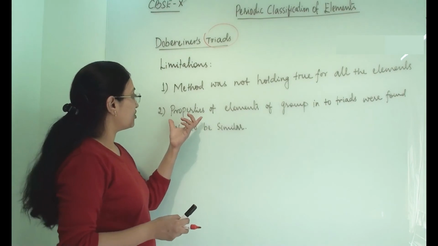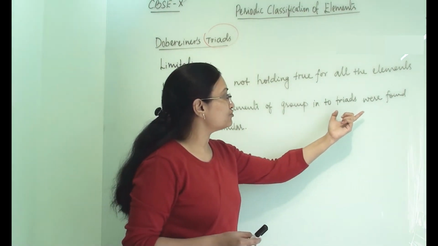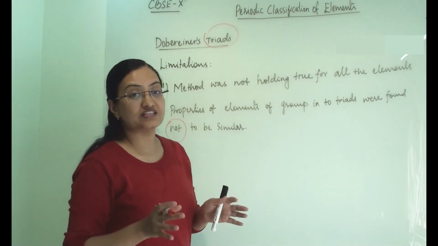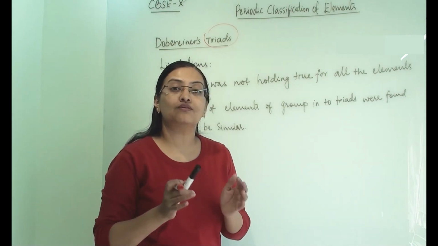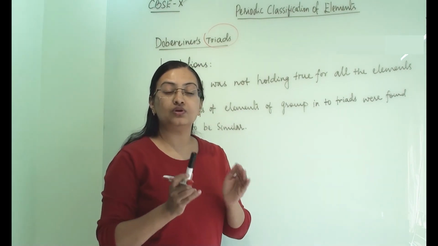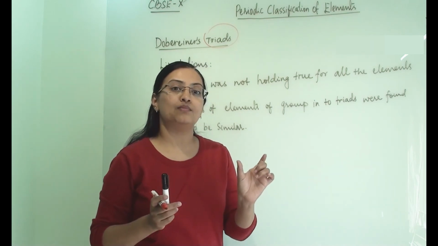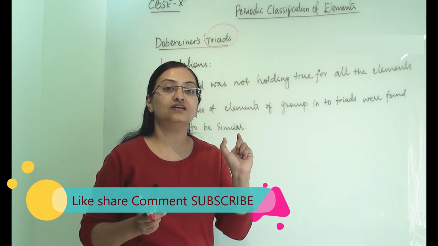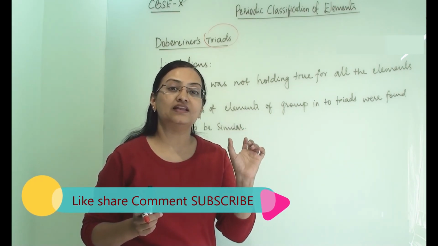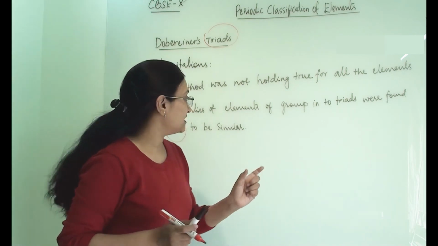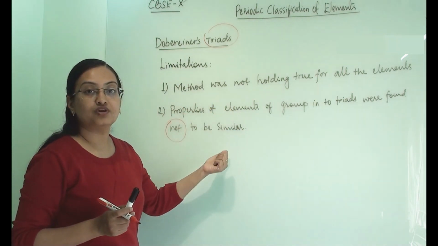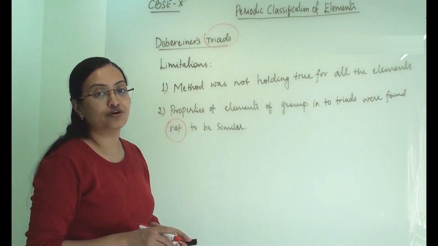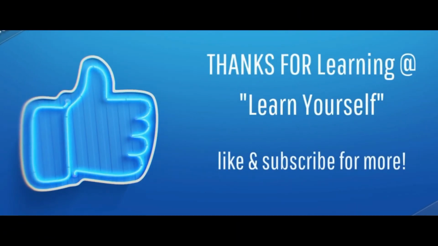The second point is that the properties of elements grouped into triads were found not to be similar. Some of the elements which he placed into triads had properties that did not match with each other. He only focused on arranging elements in increasing order of atomic mass, so that the middle element is an average of the other two. But the other two important criteria did not hold true for Dobereiner's triad. So these were the main limitations of Dobereiner's triad.